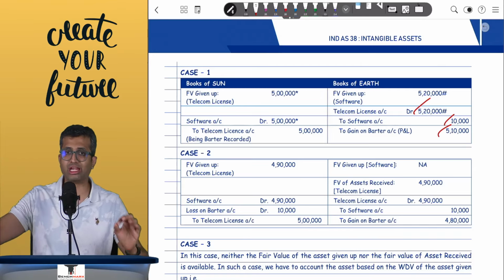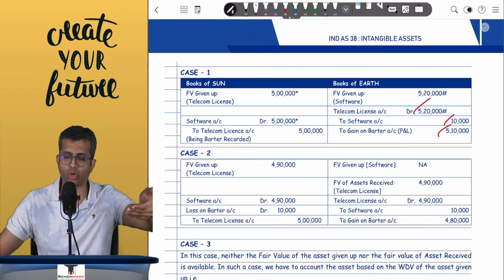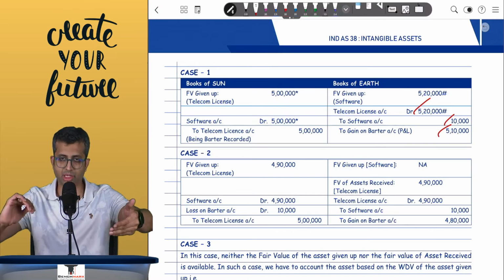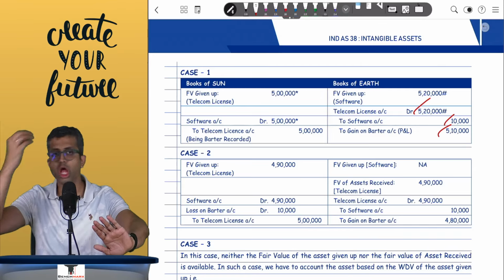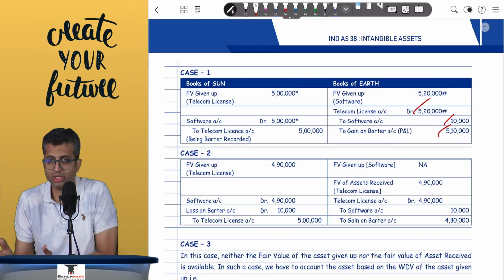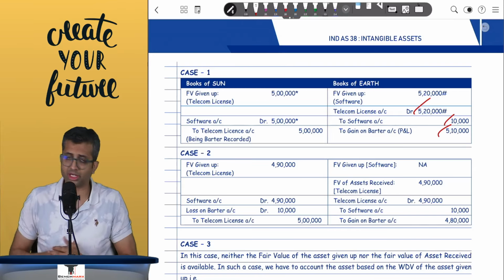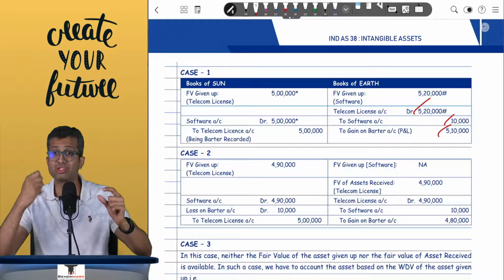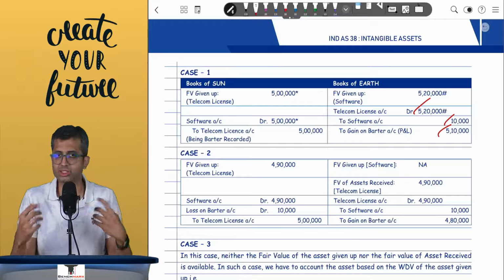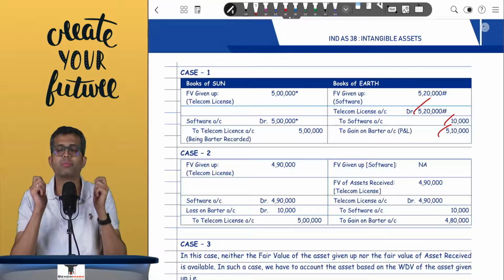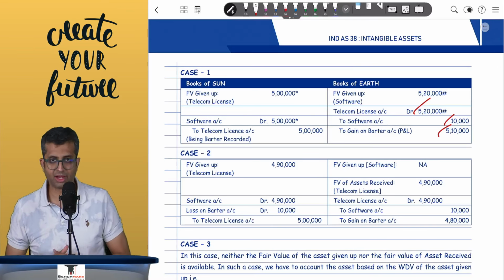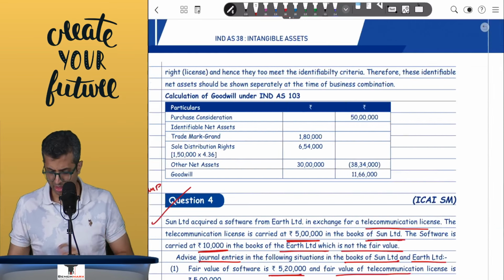Remember, debit what comes in, credit what goes out. In the books of Earth, license is coming in, software is going out. What is going out will always be credited at WDV because in your ledger, if it is 10,000, it has to be credited at 10,000. However, what is coming in should be recorded based on what you are paying. The license may have a fair value of 5 lakhs, but you are paying a software which is worth 5 lakh 20 and hence the cost of the telecom license is 5 lakh 20 and the balancing figure is a gain on barter.